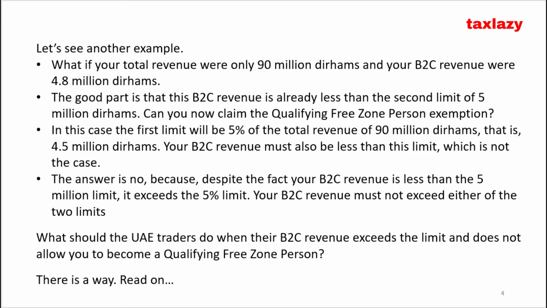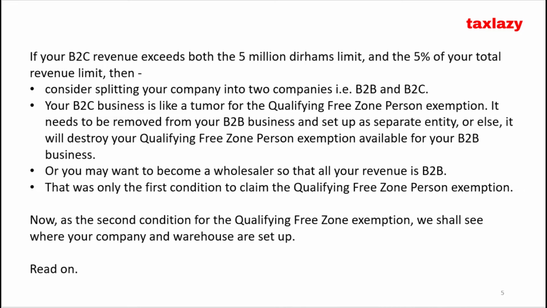What should the UAE traders do when their B2C revenue exceeds the limit and does not allow you to become a qualifying free zone person? There is a way. Read on. If your B2C revenue exceeds both the 5 million dirhams limit and the 5% of your total revenue limit, then consider splitting your company into two companies, that is, B2B and B2C.